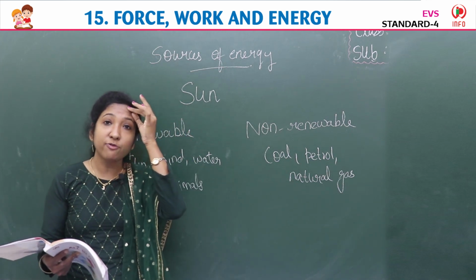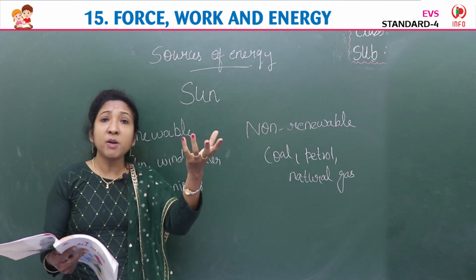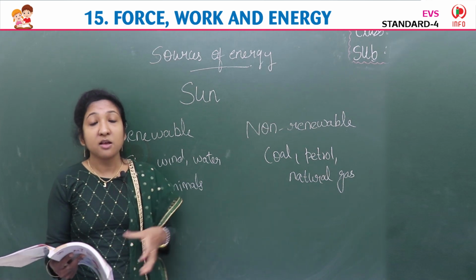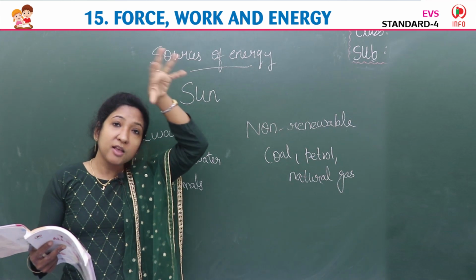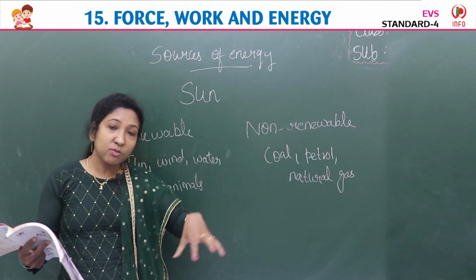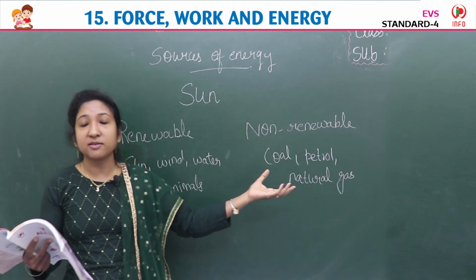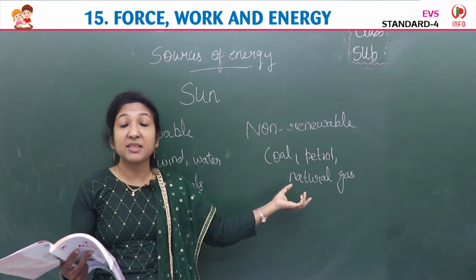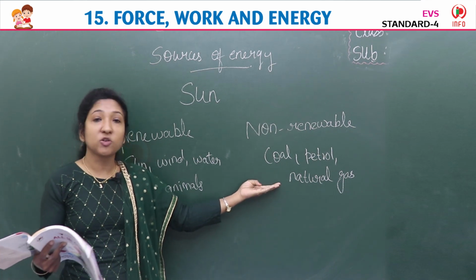What are fossil fuels? Fossil fuels are formed from the dead remains of plants and animals that lived years ago. After their death, they go deep inside the earth, get buried, and mix with the soil, and they form oil, natural gas, coal and so on.